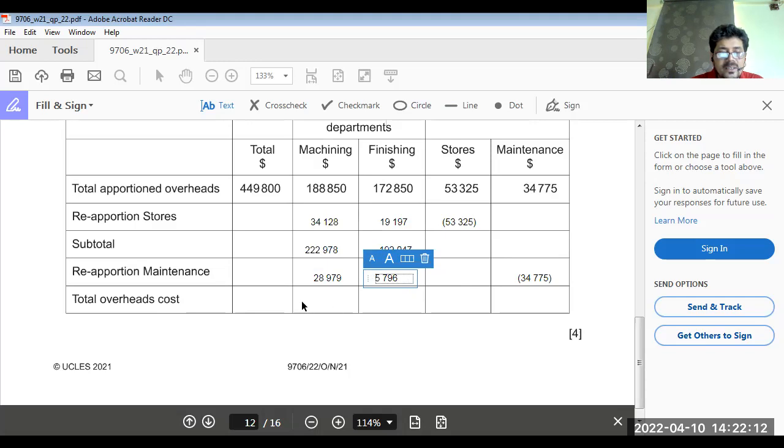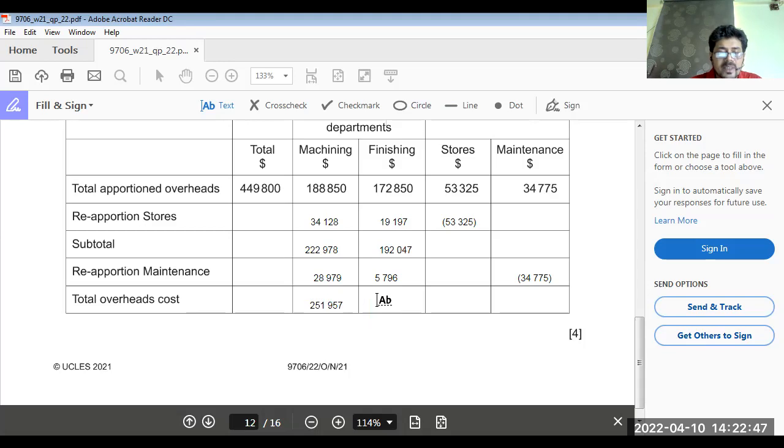5,796. Okay, so now what are the total overhead costs? 222,978 plus 28,979 is 251,957.